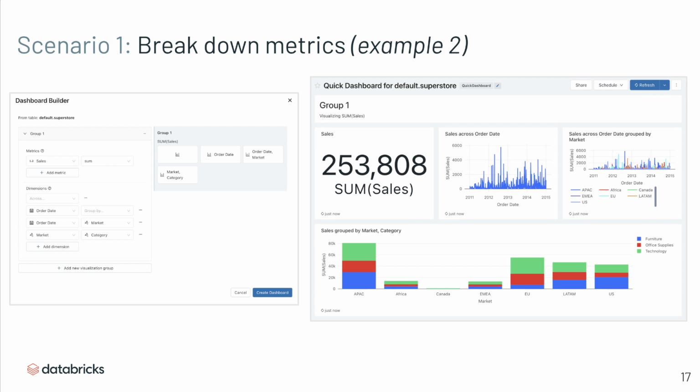So in this case, we have a single metric of sales broken down by 4 different dimensions. The first is actually no dimensions, so we're just looking at sales in aggregate. Next, we're breaking down sales across order date and market, and across market and category in this dashboard.